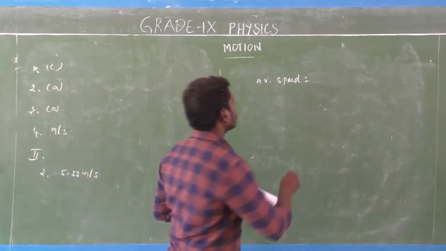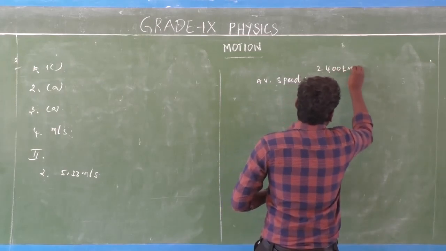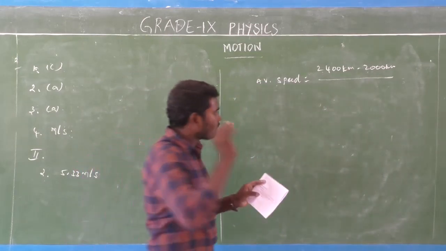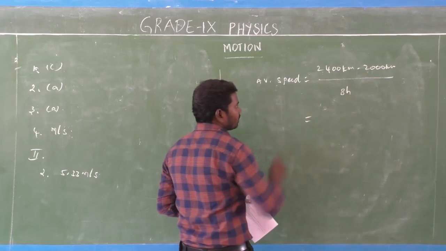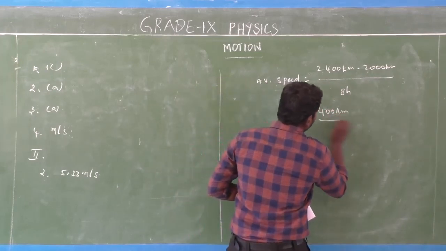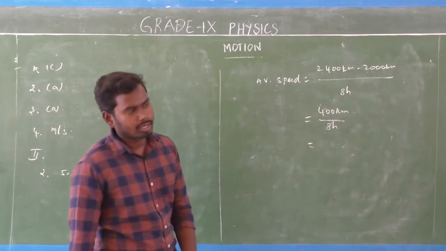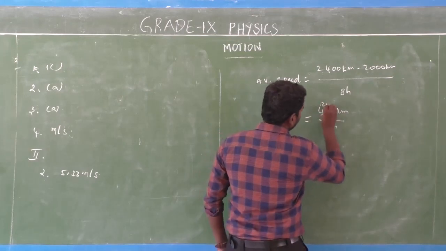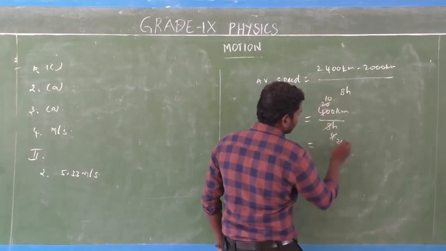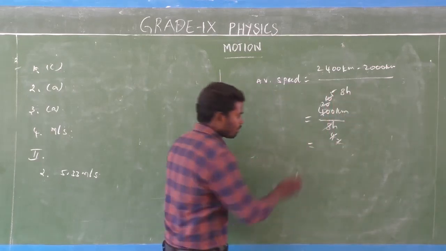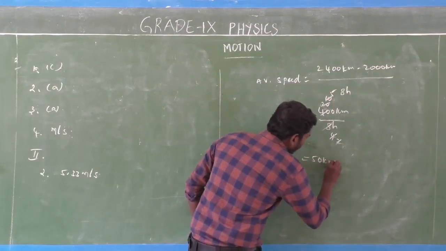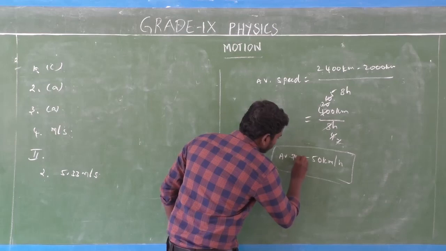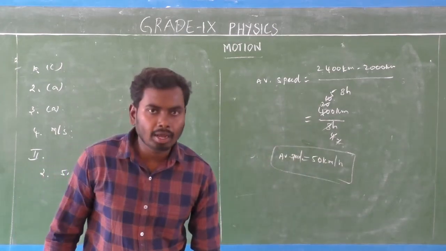Okay, which means 2400 kilometers minus 2000 kilometers divided by time taken. How much? Total time taken 8 hours. 8 hours. So what is the value here? 400 kilometers divided by 8 hours, isn't it? Yes. You further divide both. 2 into 4 is 8, 2 into 10 is 20, and 5. Okay, which means what is the value? 50 kilometers per hour. Average speed is equal to 50 kilometers per hour, isn't it?